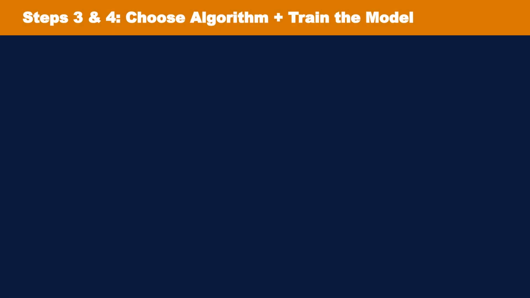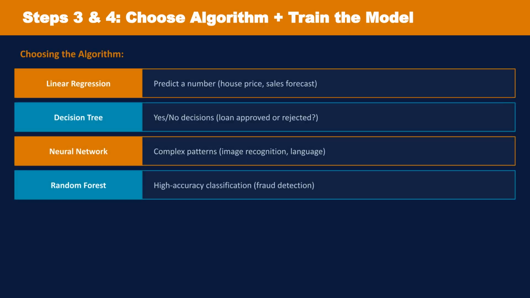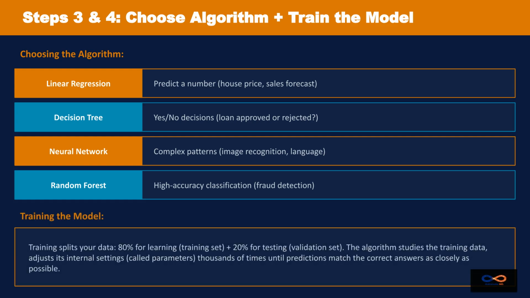Steps 3 and 4 involve choosing the right algorithm for your problem, such as regression for numbers or neural networks for complex patterns. Training involves feeding the prepared data to the model, which adjusts its settings until predictions match the correct answers as accurately as possible.